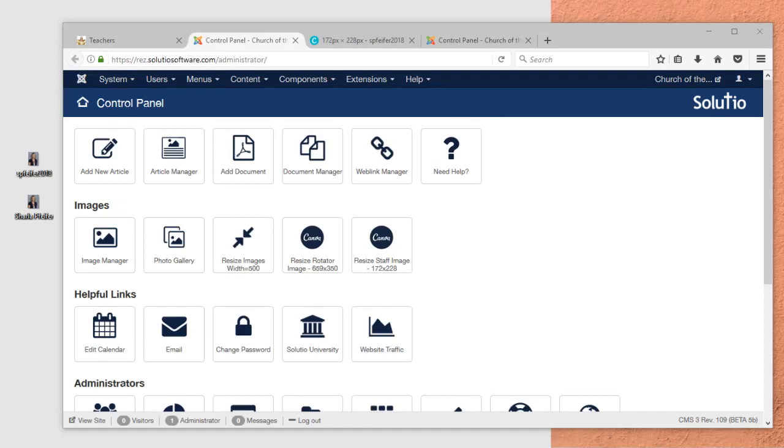First, you can see here, I have the image that I've resized. It is 172 by 228, and it's named with first initial, last name, and year. So it's ready to upload to the staff page.